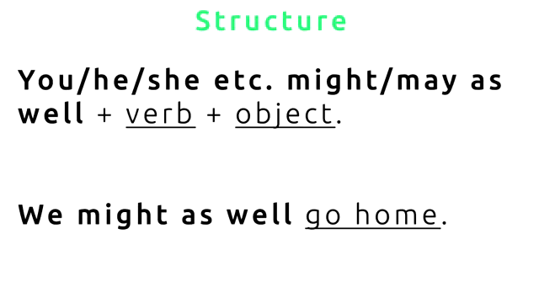Here is the basic structure. We say you, he, she, etc. might or may as well, plus a verb, plus an object. For example, we might as well go home. So that's the basic structure. There is another way to use this particular pattern. Let's have a look at the other way we can use it.